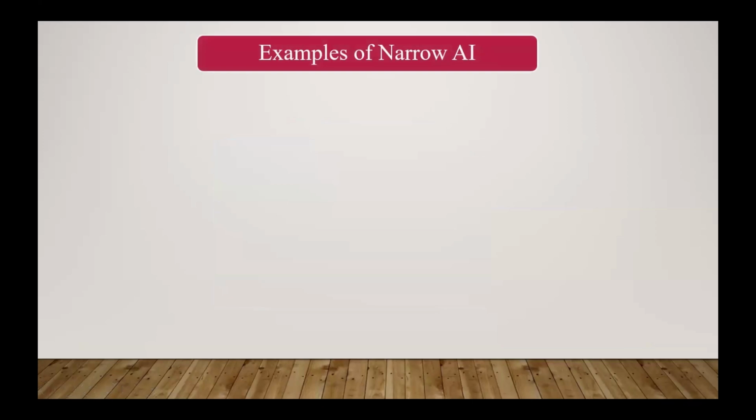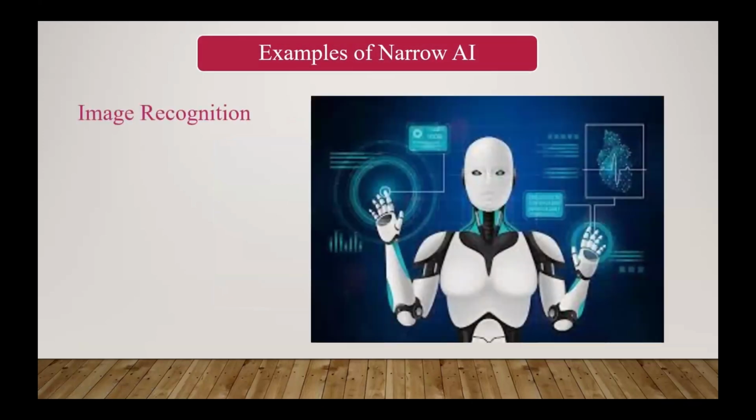Next example, image recognition. Image recognition is the process of identifying an object or feature in an image or video. We use images with the help of artificial intelligence. Right now, whenever we open our face, by help of our image it identifies whether to unlock or lock. If our face is not matched, then it stays locked as it is. So we can take image recognition as another example of our narrow artificial intelligence, or we can say weak AI.